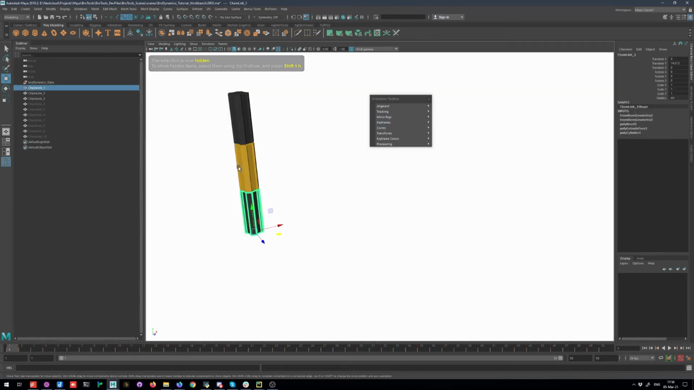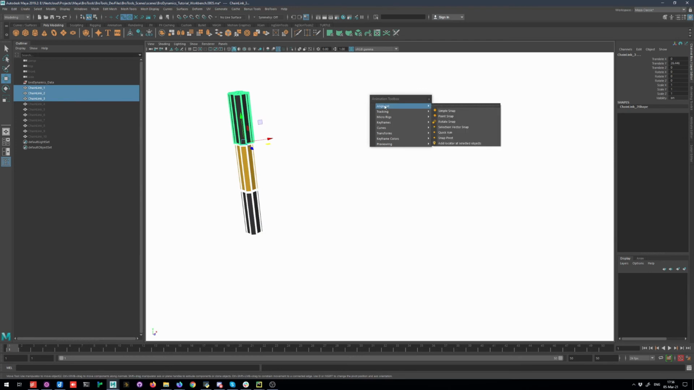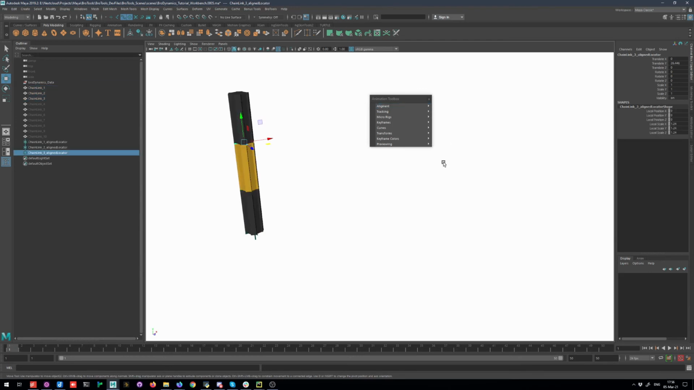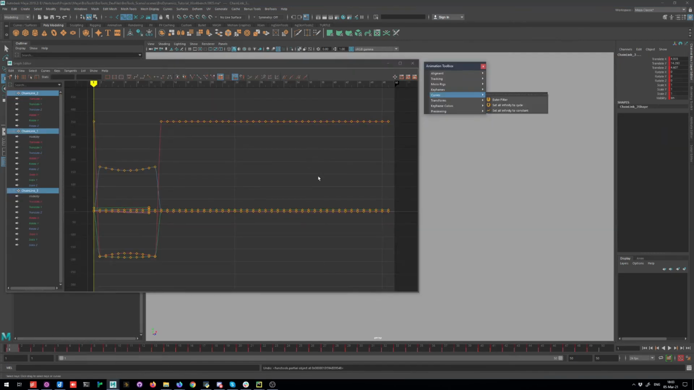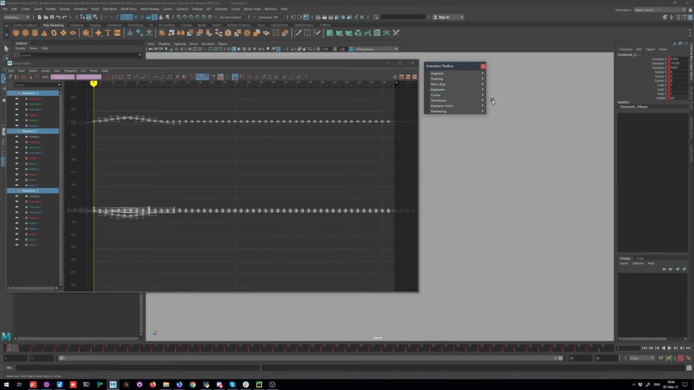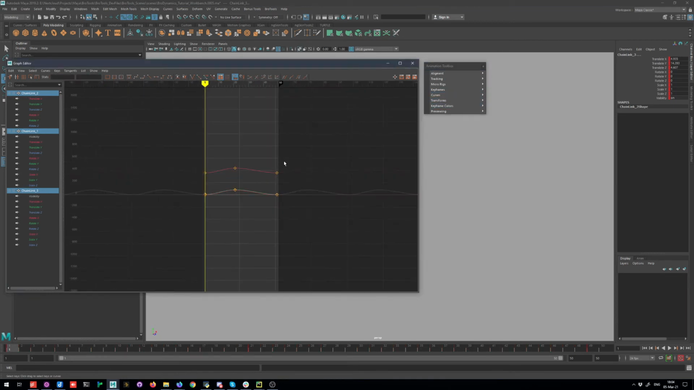Add locator at selected objects will create and match a locator to every object in selection. Euler Filter will apply Euler Filter to selected objects. Set all infinity to cycle and to constant will change infinity type of animation curves on selected objects.